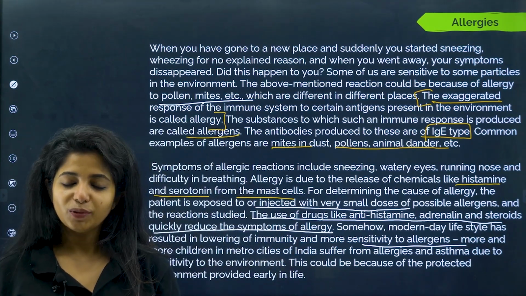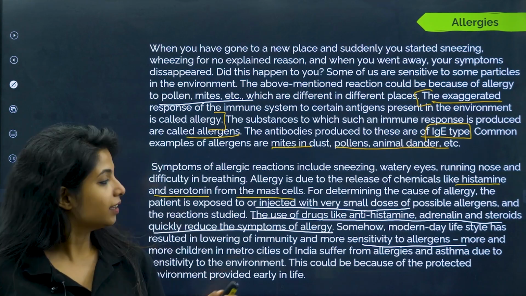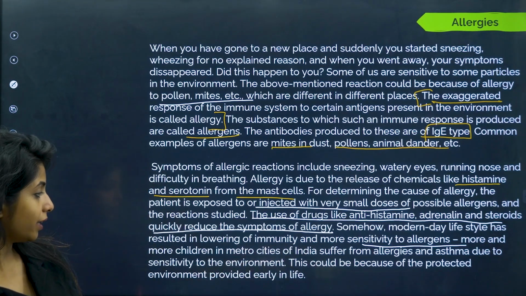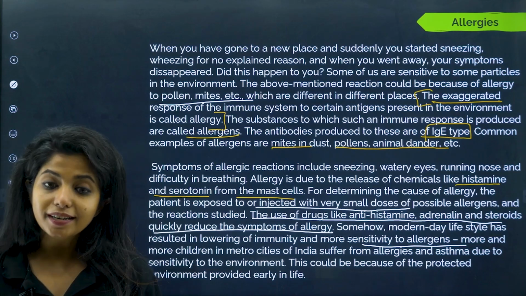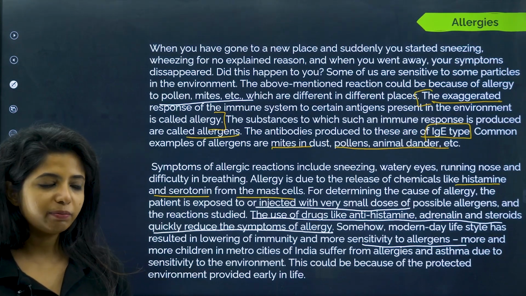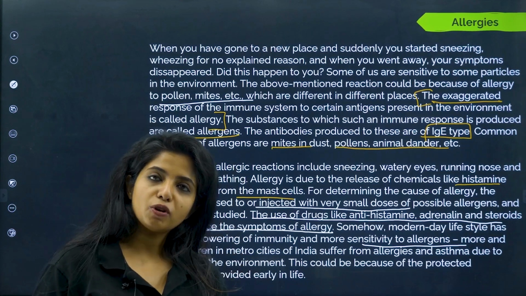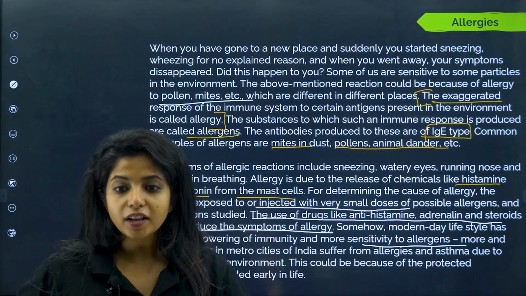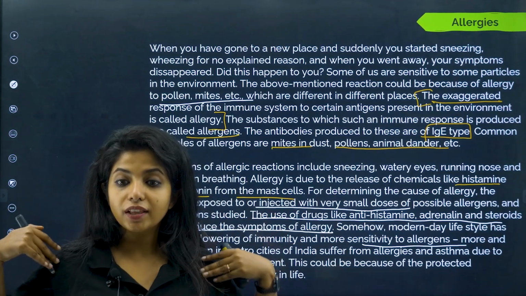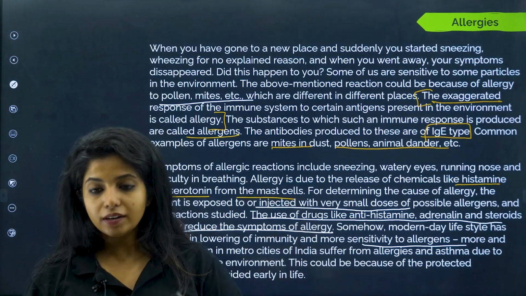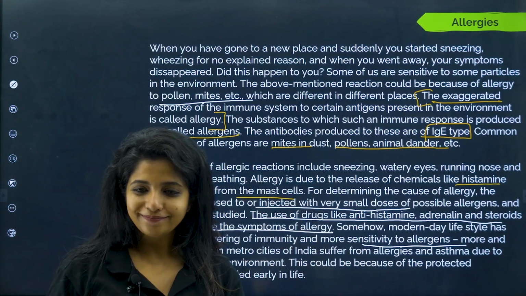While I say this, I think I'm getting an allergy again. So this could be because of the protected environment provided early in life. You should not be providing a very protected environment for your kids. They should be playing around things so that they have an exposure to antigens early in their life and produce antibodies, and those antibodies could give a good secondary immune response later on.